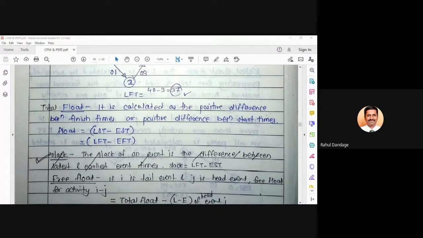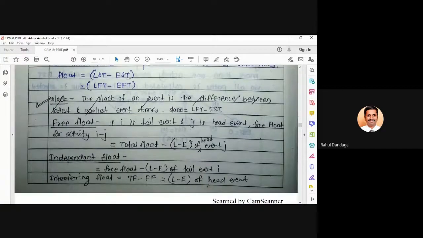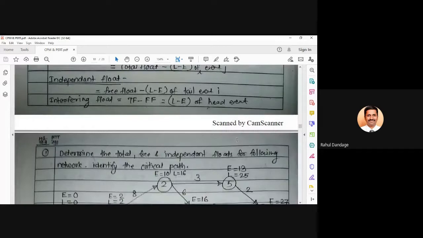So today we are going to see about the concept of Slack and different types of floats. So two concepts we have to take into account. One is Slack and the other is different types of floats. When we talk about floats, there are different types we have to take into account. One is total float, then free float, then independent float and interfering float. So a variety of floats we have to take into account.